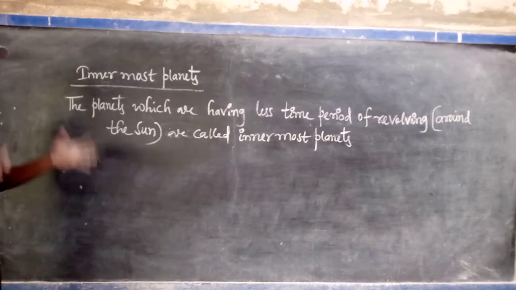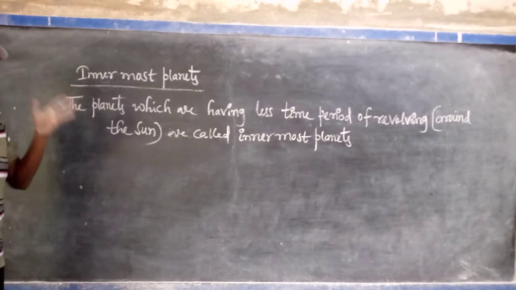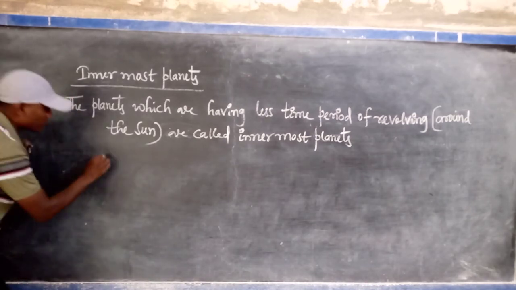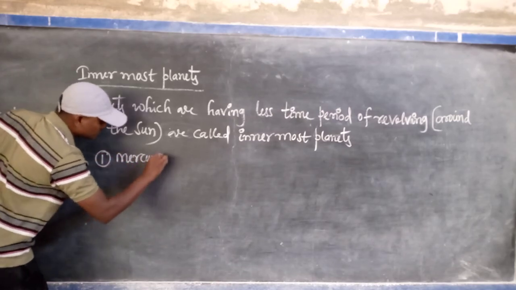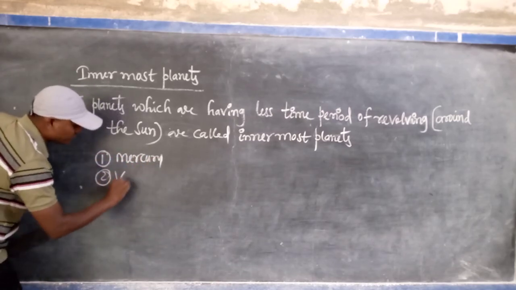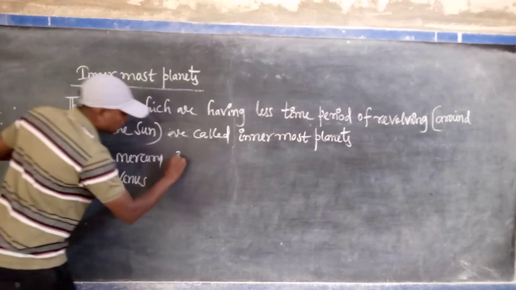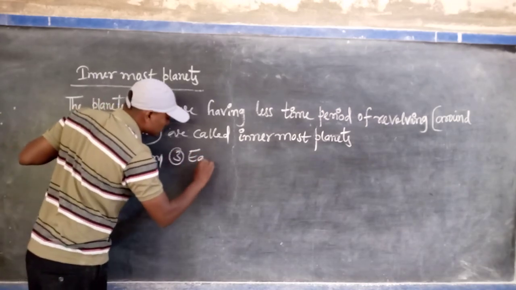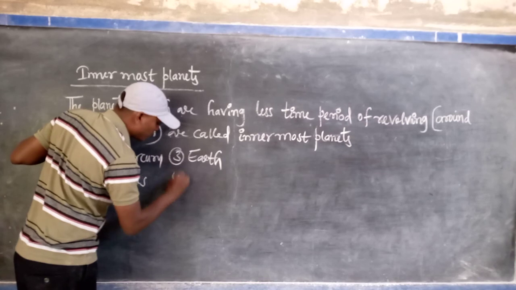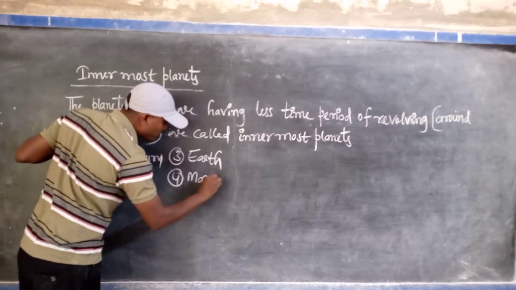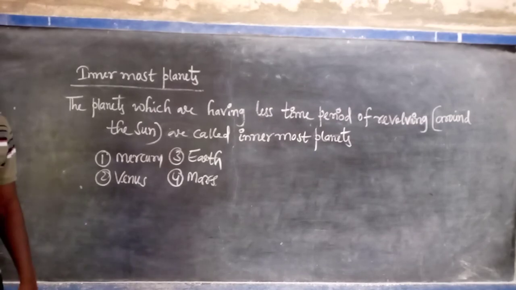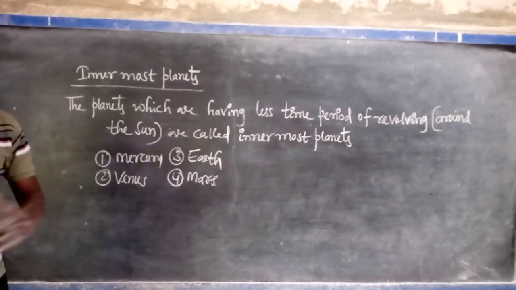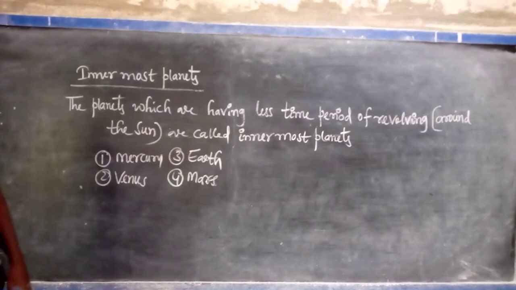That's why the first four planets in our solar system are Mercury, second Venus, third Earth, and fourth Mars. These four planets are called innermost planets because their time period of revolution is less compared to the other planets in our solar system.